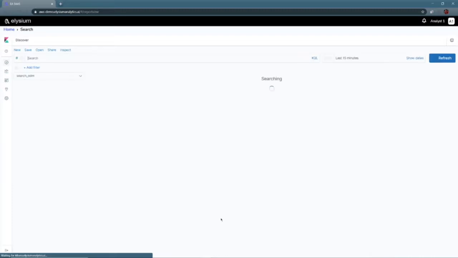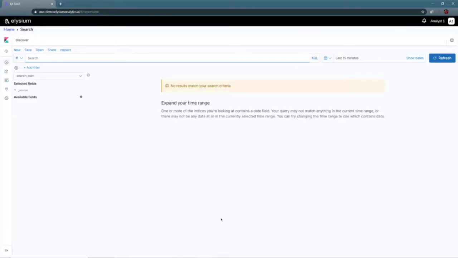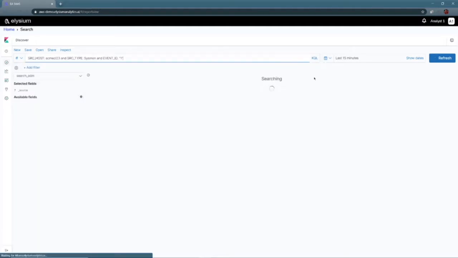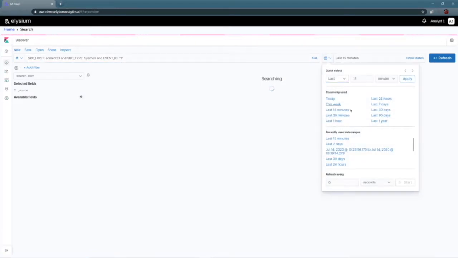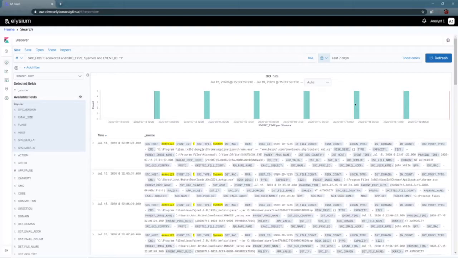Now, typically customers will run Elasticsearch in a separate cluster, but with the power of Elysium now, that's all consolidated into our Snowflake backend. We have a data lake that houses all the data, and in here you can actually perform your queries against the data, running them against Snowflake. You can see here just running a simple query on event ID 1, which is just looking for running processes on an endpoint for this response source.